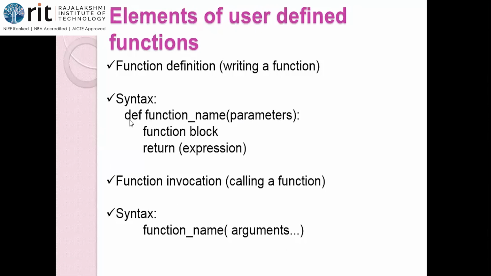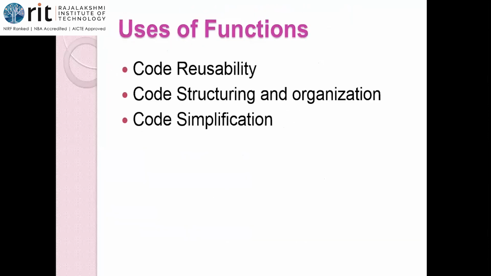Just remember it this way, DP. A simple tip. The variables that come with the definition, what do we technically call them? Parameters. What comes with the call are arguments. So DP AC. Remember it this way so that you will know the difference between the parameter and the arguments. In some textbooks they'll correlate these two and use one single word called arguments. Never mind, but you should get to know the differences between parameters and arguments technically.